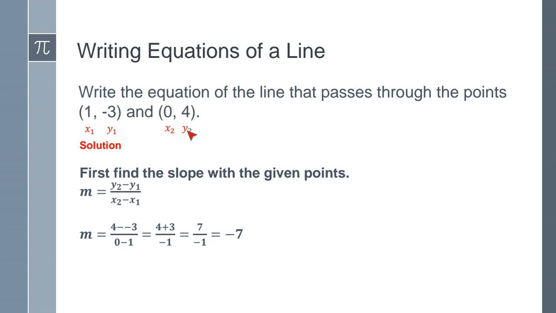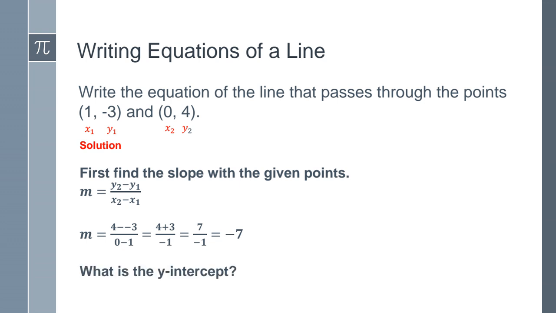So all we do is plug them into the formula, and we do just basic algebra. My y2 was 4, minus my y1, which was -3, over my x2, which was 0, minus my x1, which is 1. So here, guys, when you have 4 minus -3, it turns into a positive. And on the denominator, which is the bottom part, 0 minus 1 will give you -1. So 4 plus 3 is 7. 7 divided by -1, my slope is -7. I found my slope.